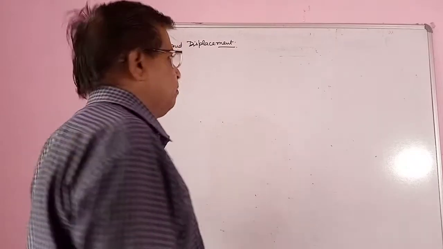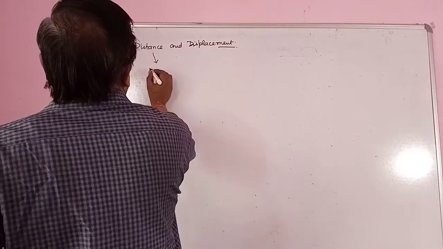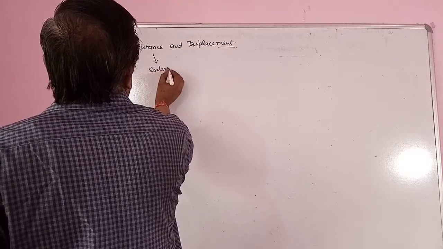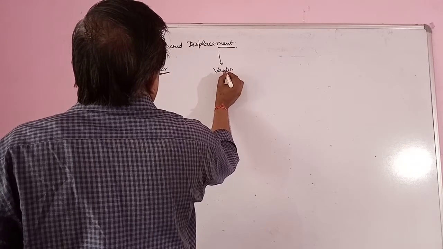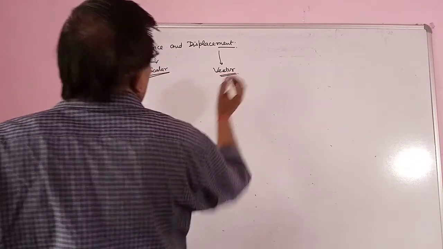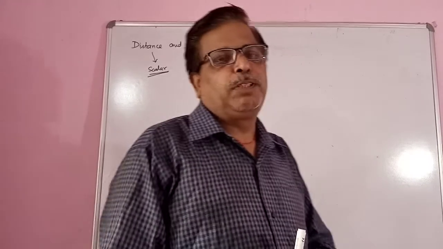First of all, distance is a scalar quantity and displacement is a vector quantity. So this is a major difference between distance and displacement.